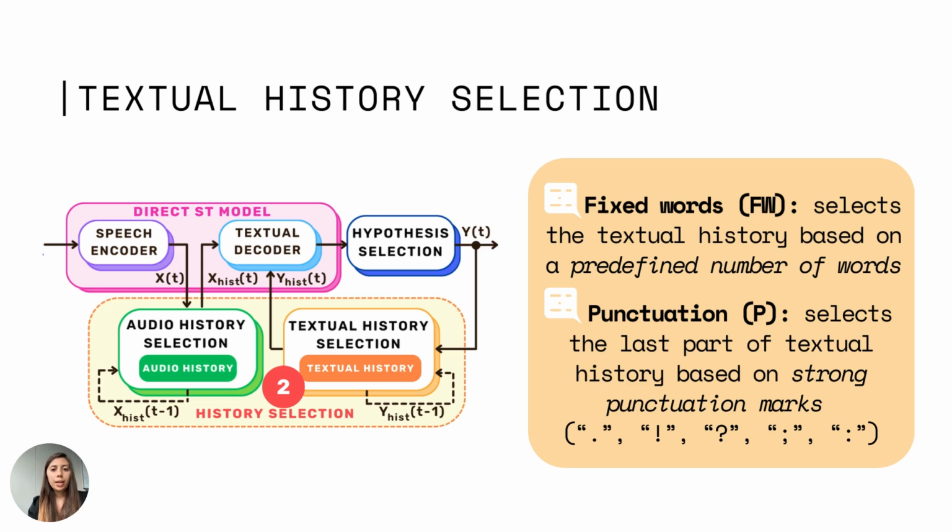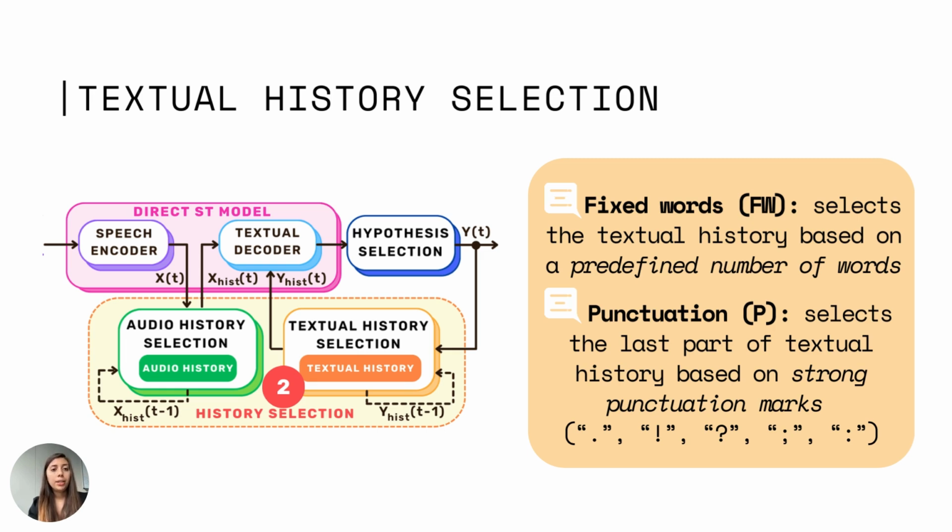The first one is the fixed words, in which we select the textual history based on a predefined number of words, let's say 10, 20, or 30 words. The second one is the punctuation, in which we select the last part of the textual history based on strong punctuation marks, such as full stops or exclamation marks, and so on.